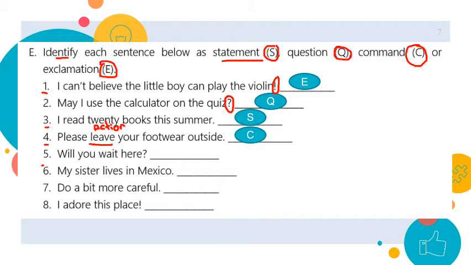Number 5, will you wait here? This is obviously a question we're asking. Number 6, my sister lives in Mexico. I'm just telling something, so it's a statement.